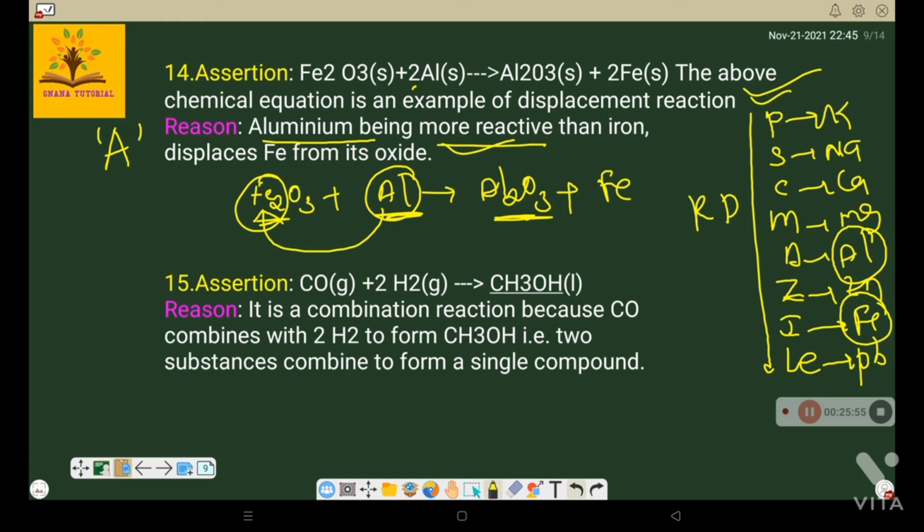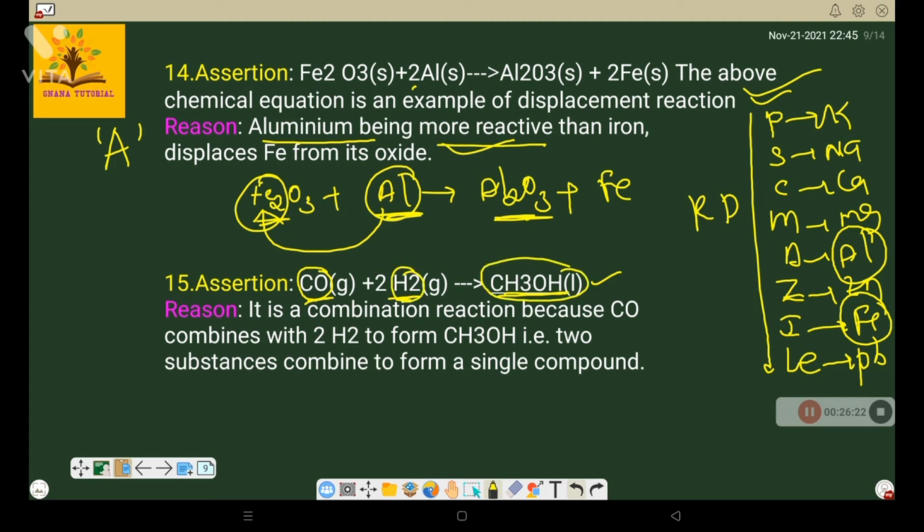Now the next question. CO, carbon monoxide, plus H2 gives rise to CH3OH. The name of the compound is methanol, methyl alcohol. Next, what they give: if you see this, CO is a compound, H2 is an element, and both combine to form CH3OH.